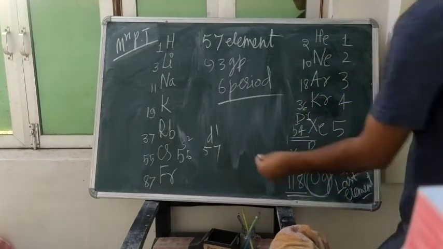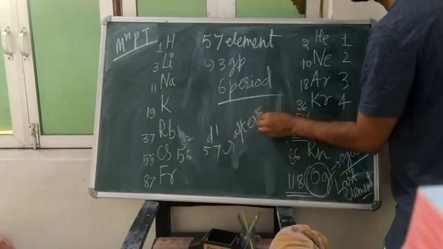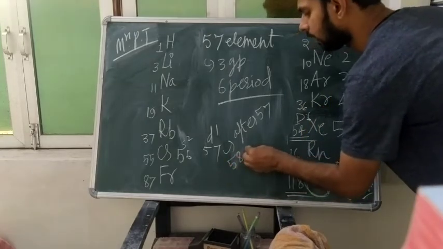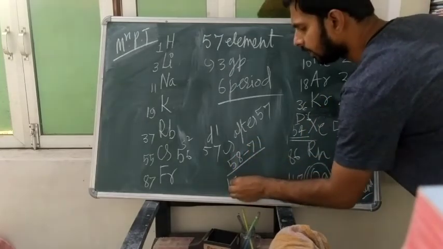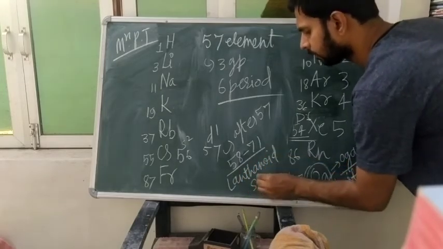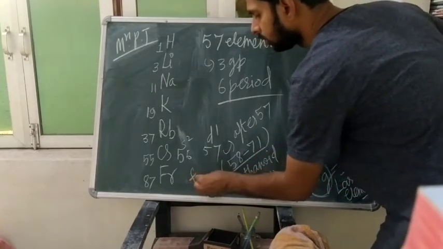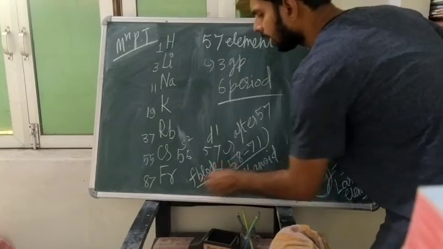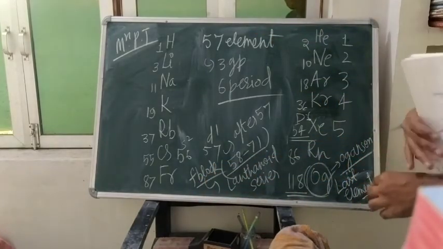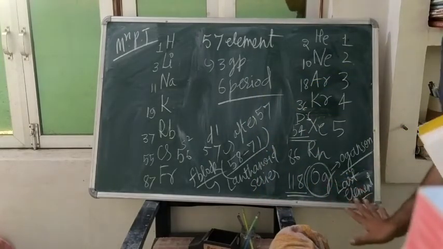I want to tell you this: after 57, from 58 to 71, there will be the lanthanide series, and it will be in the F block. The F block will have the lanthanide and actinide series. That you will study in the 11th class. Don't be bothered about that. Only this much is in your course.